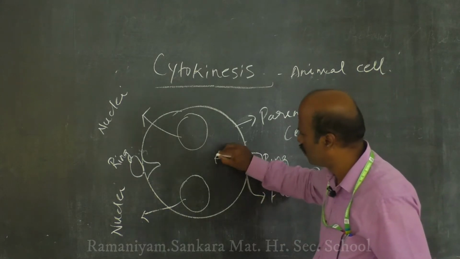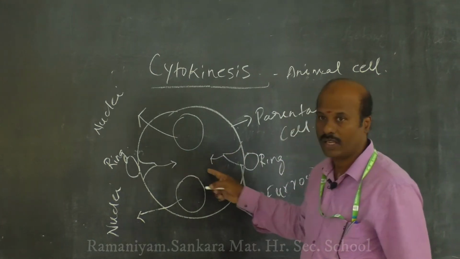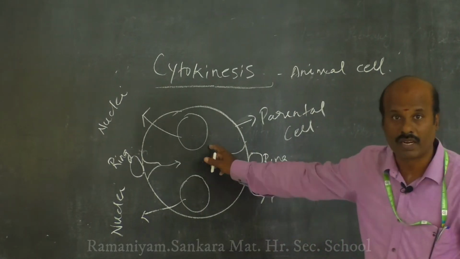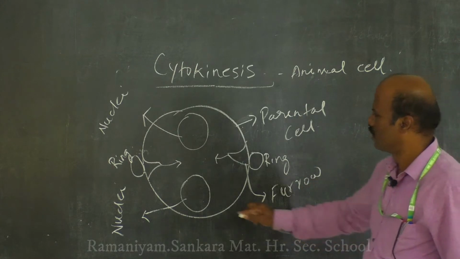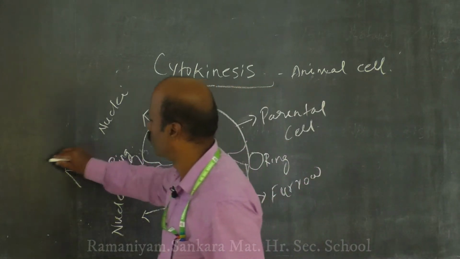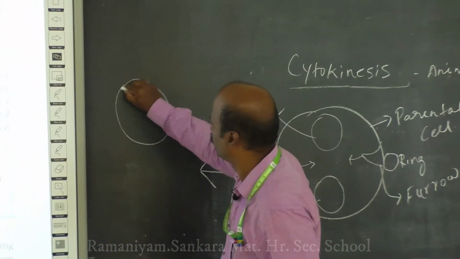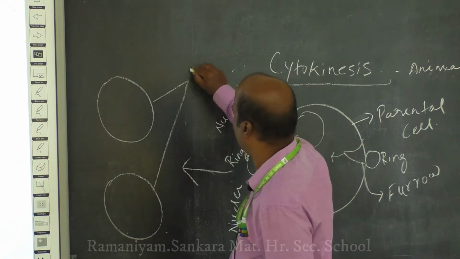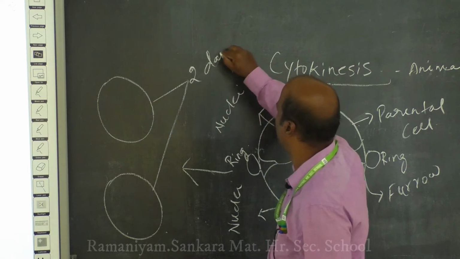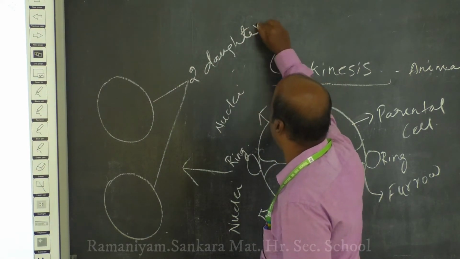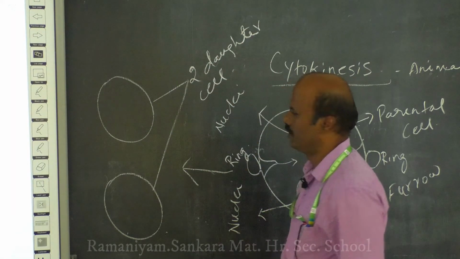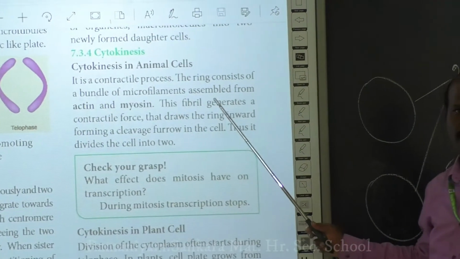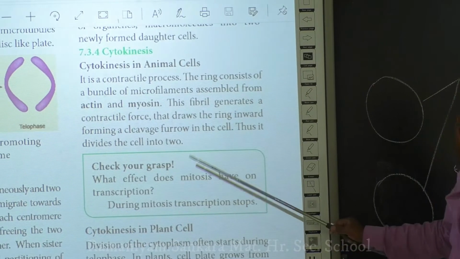This furrow further deepens in the equator of your cell, and finally divides the parental cell into two daughter cells. This is one daughter cell, this is another daughter cell. In this way cytokinesis takes place in the animal cell.